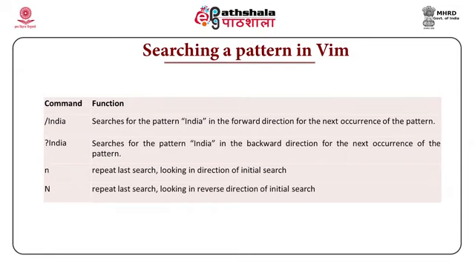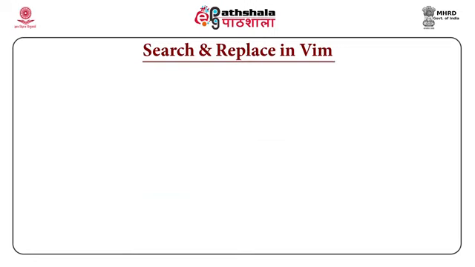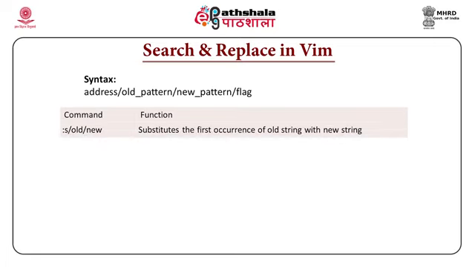Now, how do we replace when you are using search? In Linux, when we say replace, it is substitute. So, there is a command small s or lowercase s which is used for substitute. To substitute, we have to provide two things, that is old pattern and new pattern. Again, substitute is done in the last line mode. So, to substitute old pattern with the new pattern, the command will be :s/old/new. This will substitute the first occurrence of the old string with the new string.